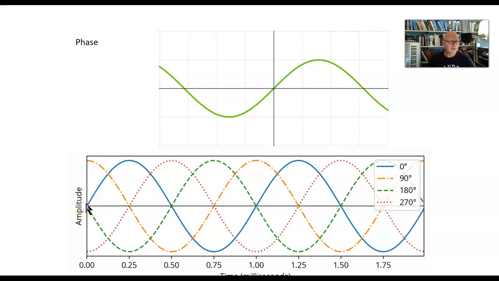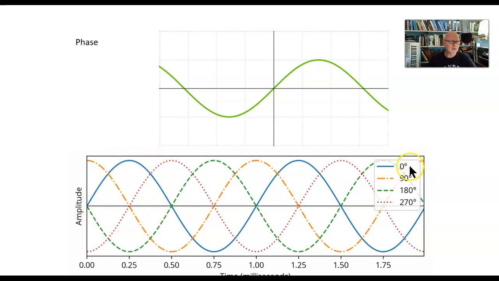However, if we have a second wave, this orange one here is at 90 degrees. If that begins at the same point in time at the top of the crest here, then we would say that this is 90 degrees out of phase. And when we say out of phase, we say with relation to a point in time or with relation to this first wave that we called 0. All right?